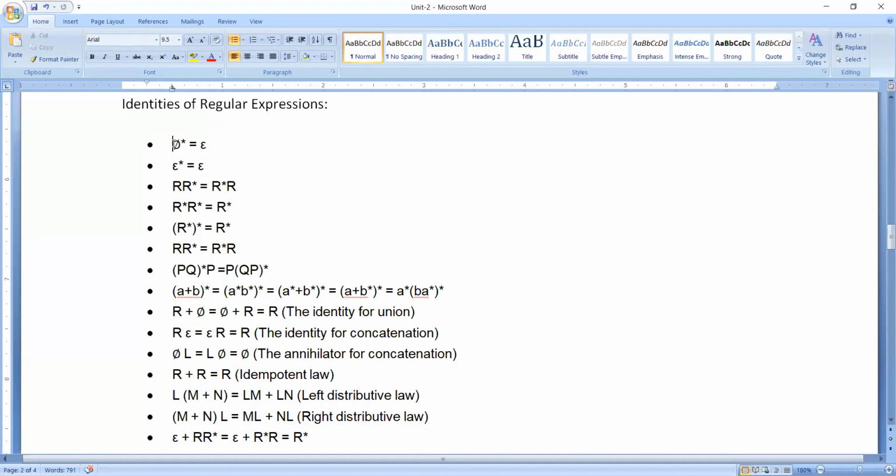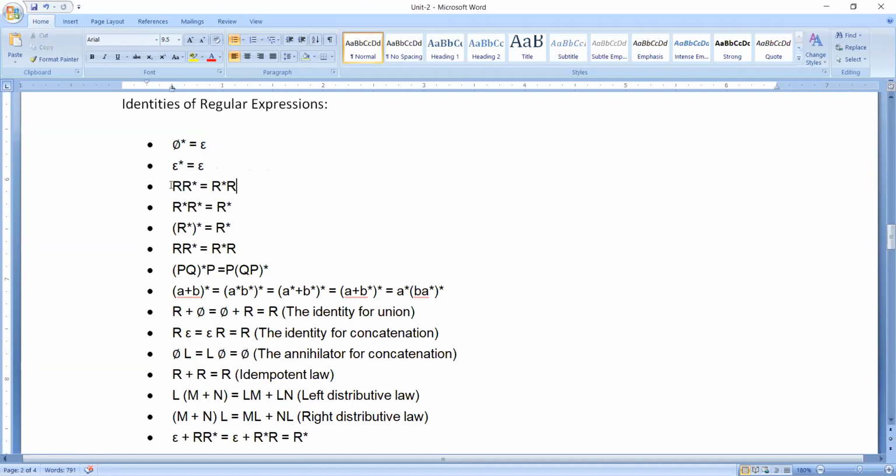When you take the closure of the empty language, it results in epsilon, which is the empty string. In the same manner, the closure of the empty string is the empty string itself. Then we have r star is equal to r star r.